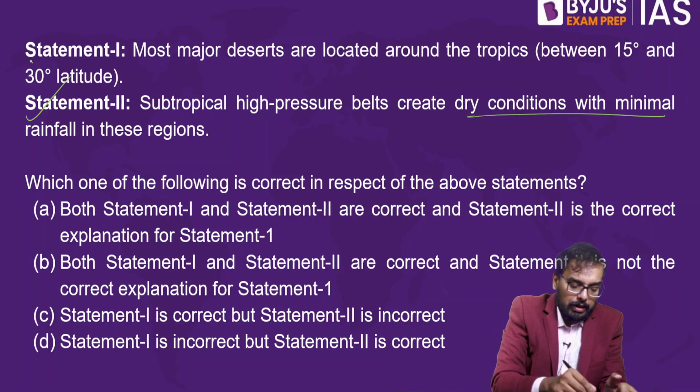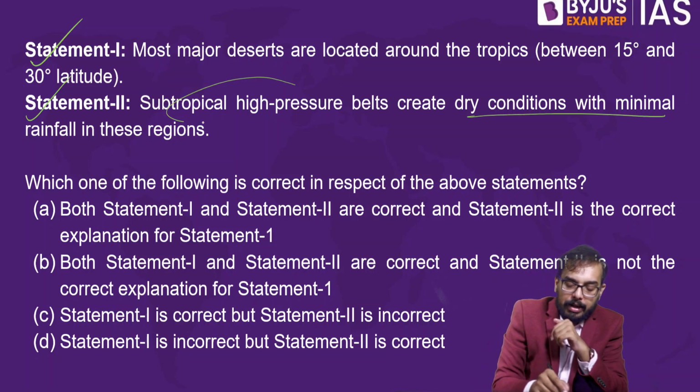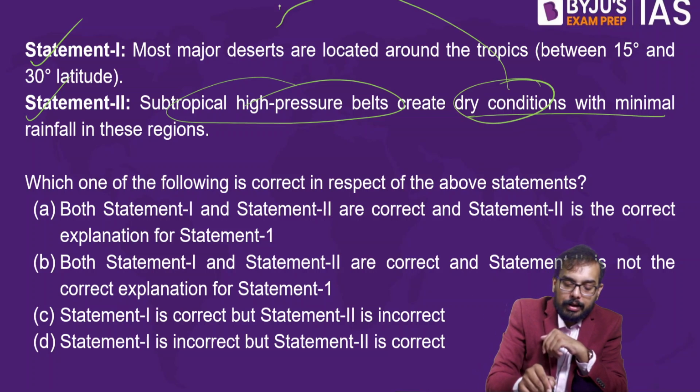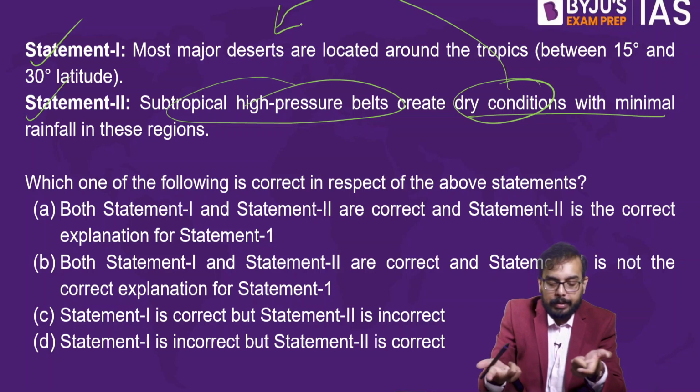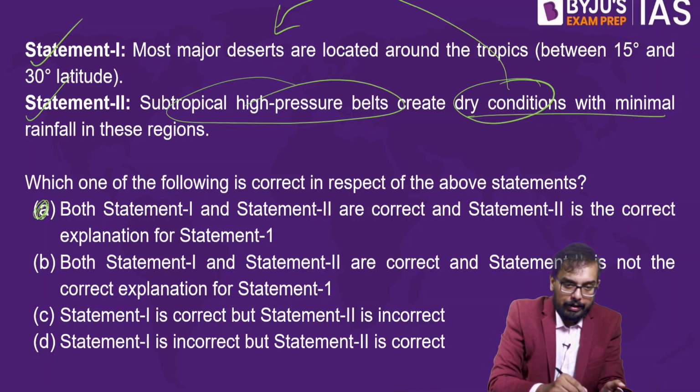So statement number 2 is right. Statement number 1 is right. Does statement number 2 explain statement number 1? Yes, it does explain, because the subtropical high pressure belt creates dry conditions. Dry condition is nothing but desert. So statement number 2 explains statement number 1, and both statements are right. So what has to be the answer? A is the answer. Good, excellent.